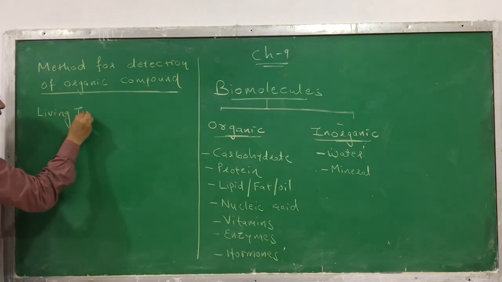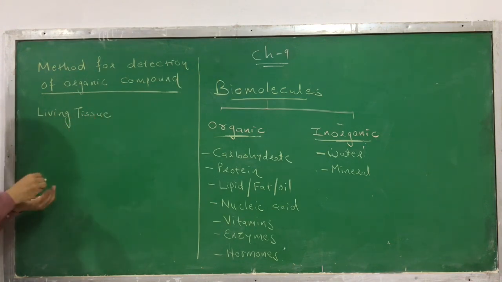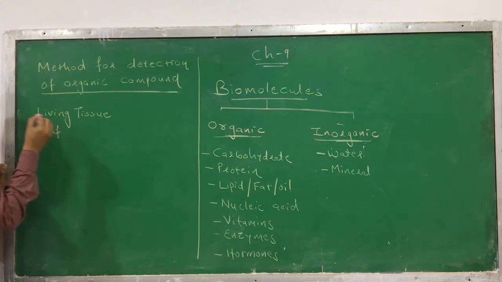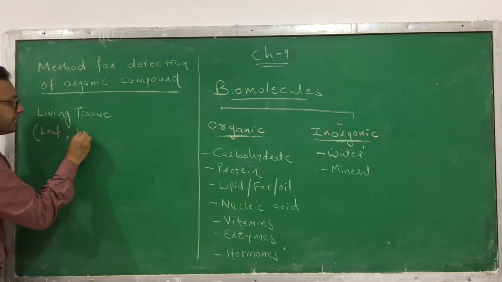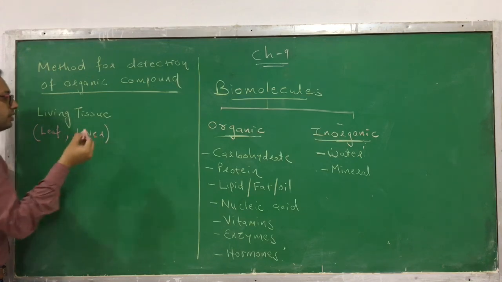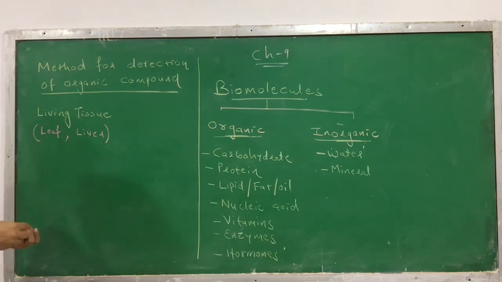Okay, what do you have to take? The living tissue. The living tissue may be a simple one. You can take a leaf from a plant, or you can take the liver of an animal. Any living tissue you can take.